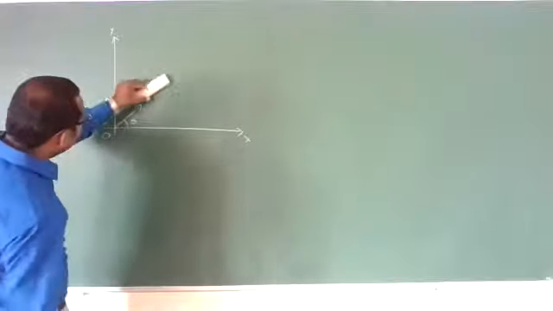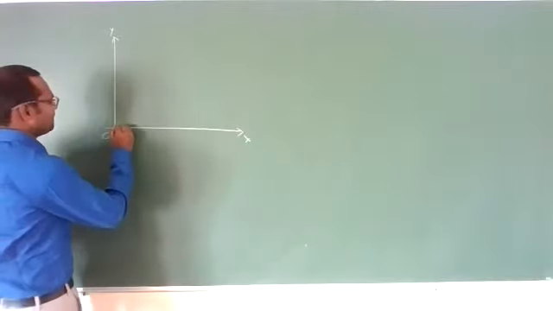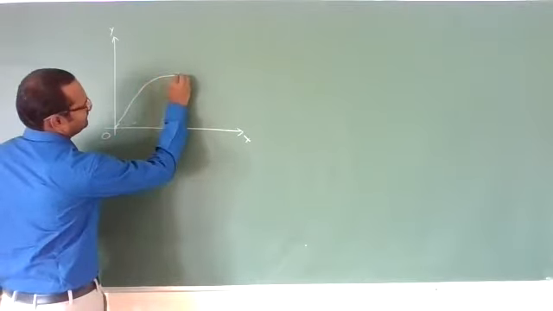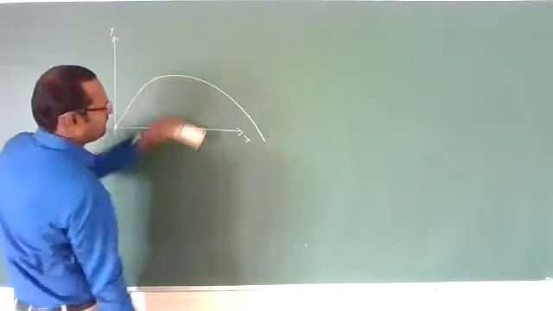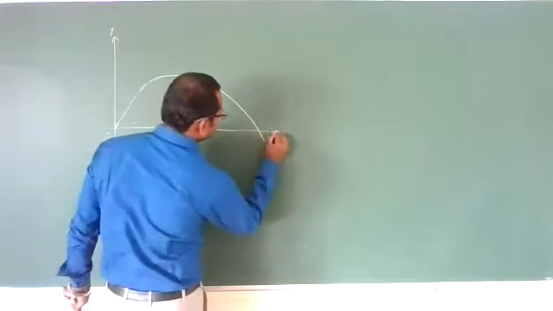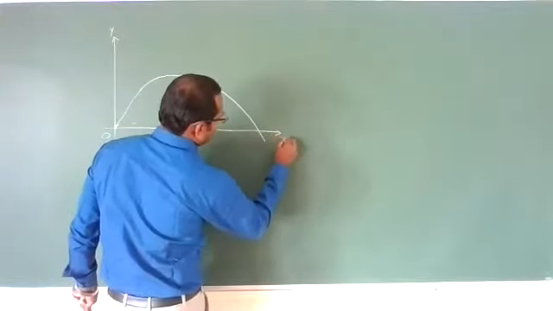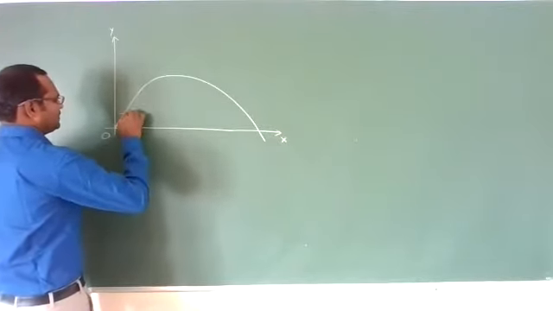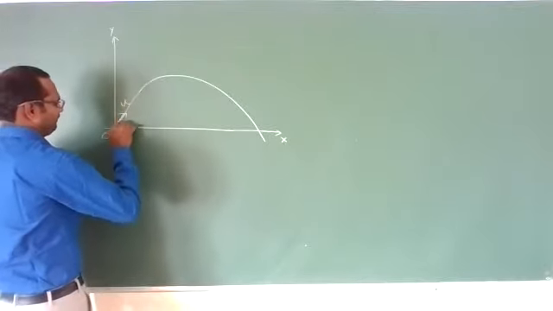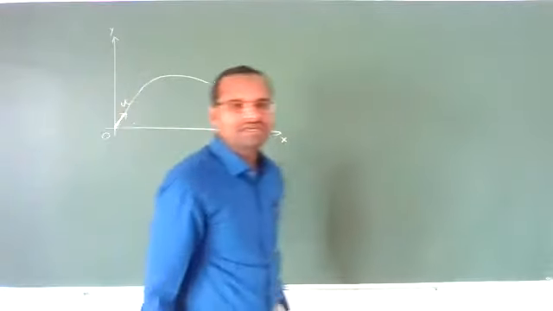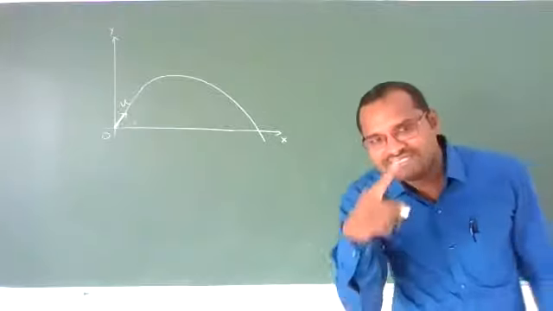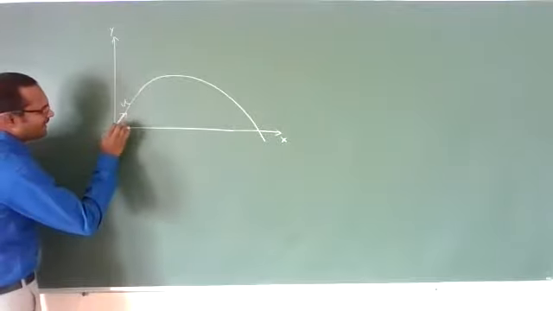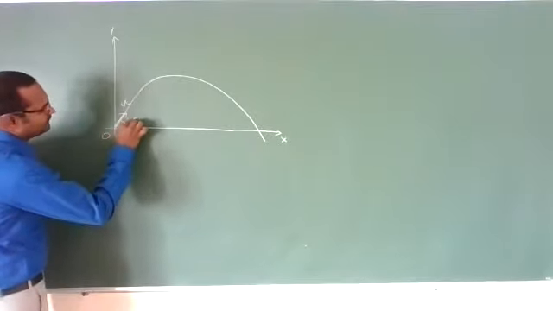Now, when you project a body like this, by making some angle theta with the horizontal, this body will move like this, in a parabolic path. It will go like this. Here is the x-axis. This is the velocity direction. It is moving with the velocity u. This arrow mark shows the direction in which it is projected, and this velocity vector is making angle theta with the horizontal.